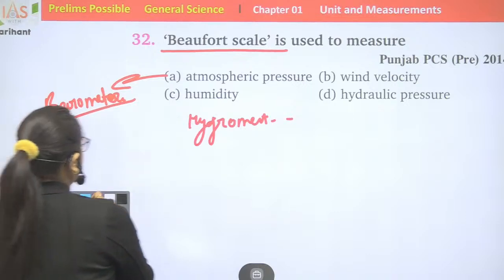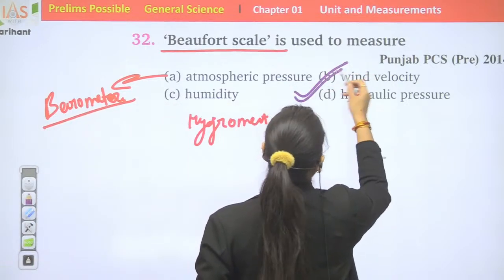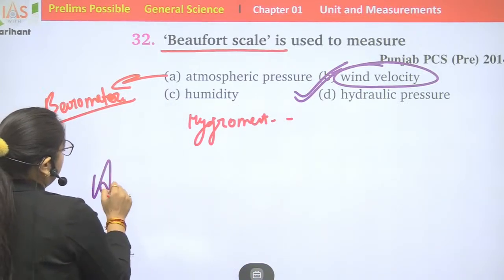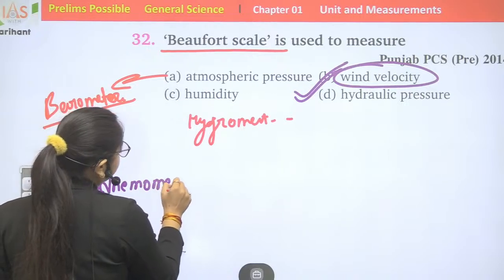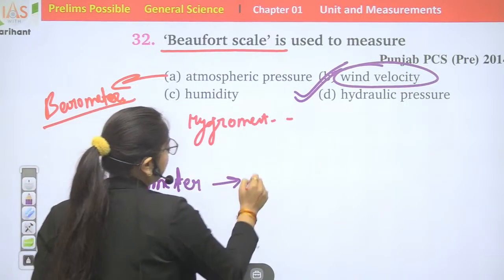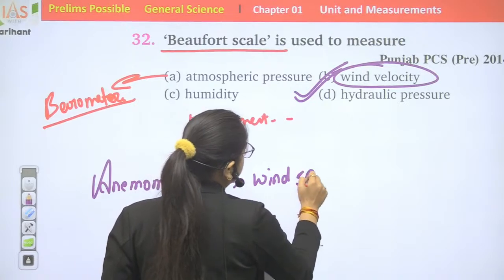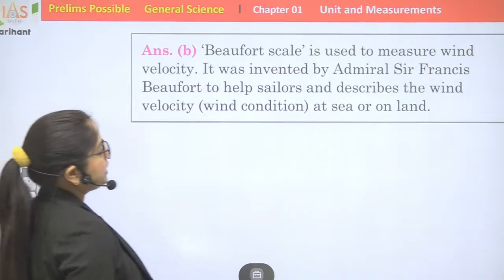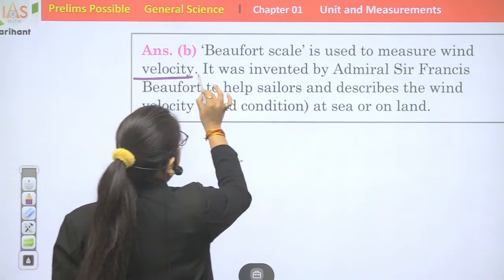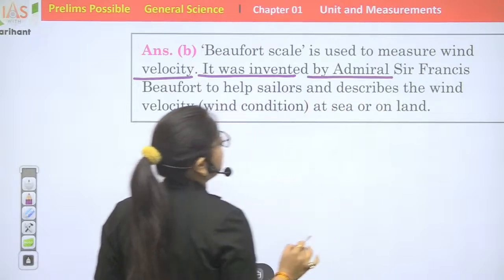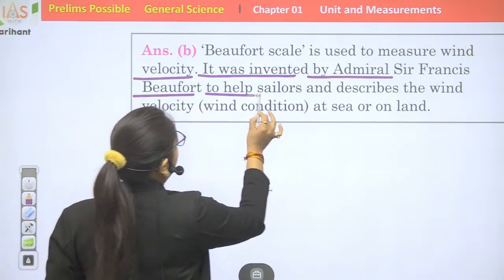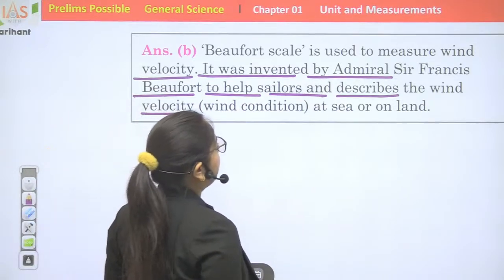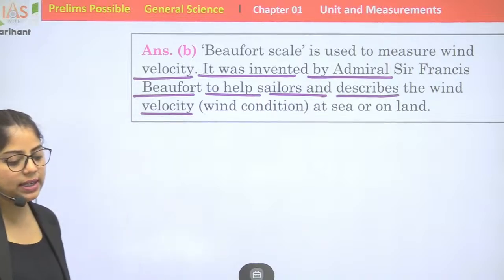Beaufort scale measures wind velocity, and anemometer measures wind speed. It was invented by Admiral Sir Francis Beaufort to help sailors, and describes the wind velocity and wind condition at sea or on land.